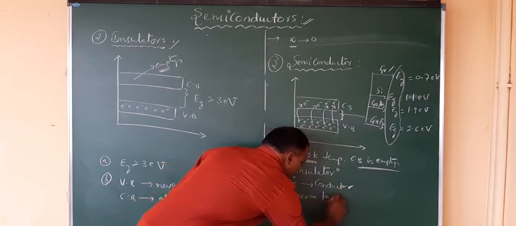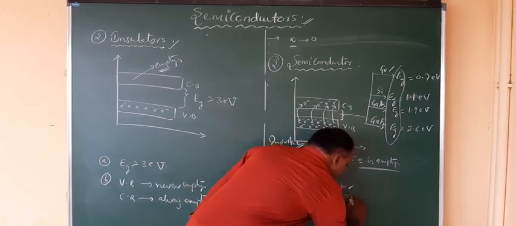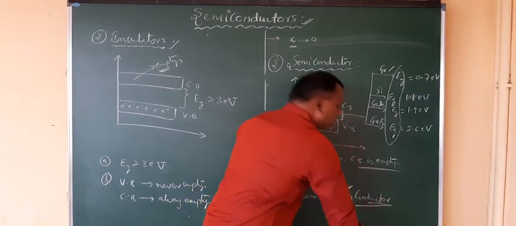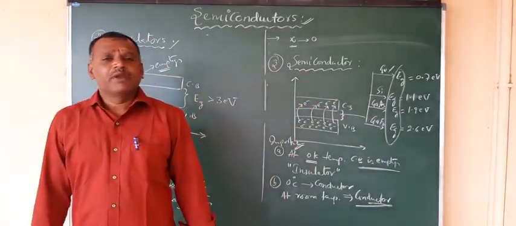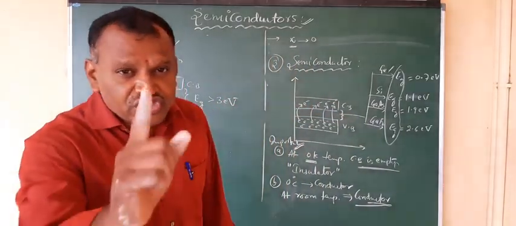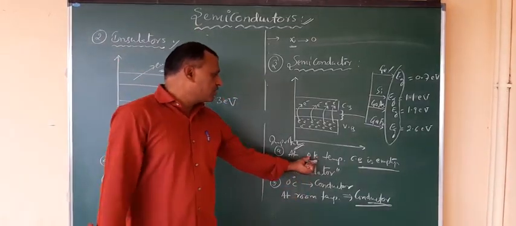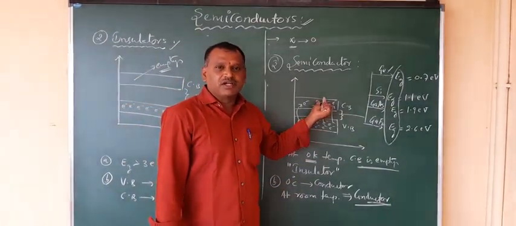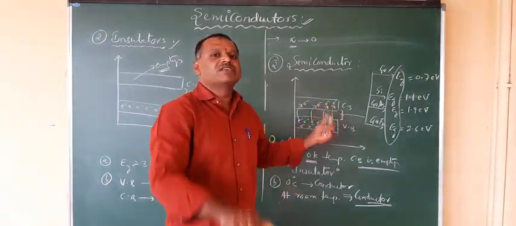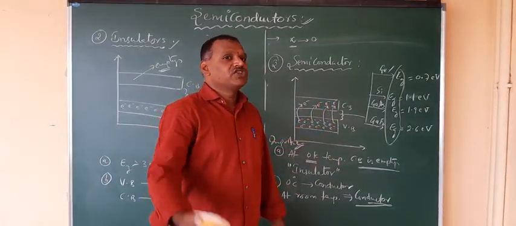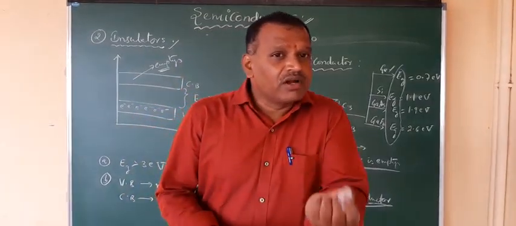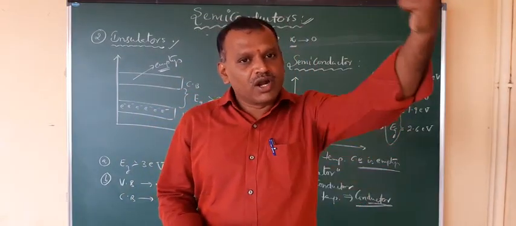At room temperature, it can behave as a conductor. A semiconductor shows the property of conduction when the temperature is increased, or greater than 0 Kelvin. Right? So at 0 Kelvin, no electron is present in the conduction band, so it has no conduction and behaves as an insulator. Once the temperature is greater than 0 Kelvin, some number of electrons can be shifted from the valence band to the conduction band.